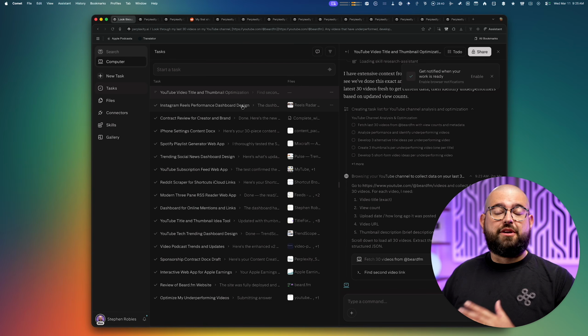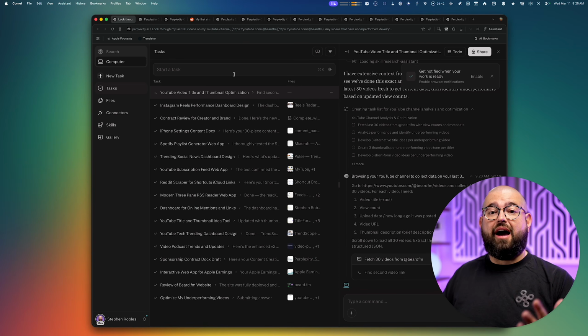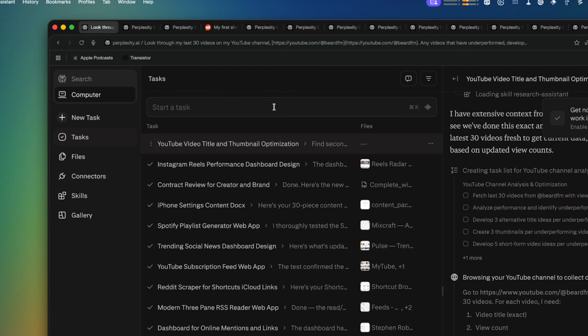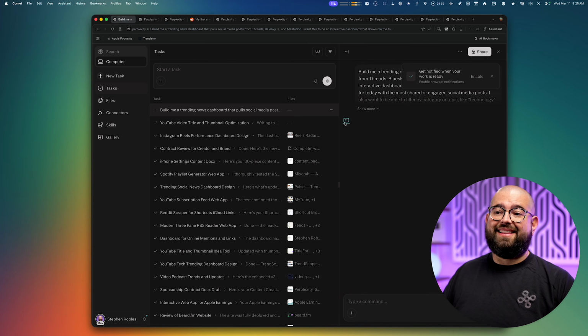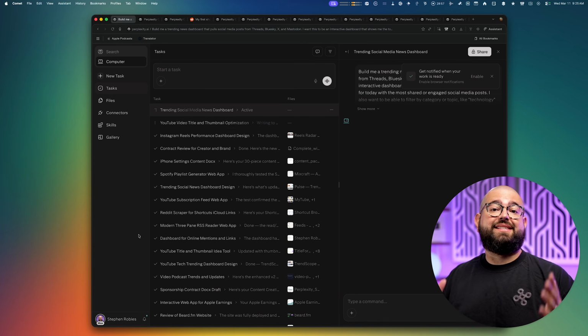And every time you prompt computer with a new task, it actually spins up a cloud environment and can work on that task. And you can leave your computer, close the browser, go to your Mac or your iPad, and it'll keep working. You can see it's working on the last task I gave it, but I can give it a new prompt, send that, and now it's going to be working on multiple tasks simultaneously.